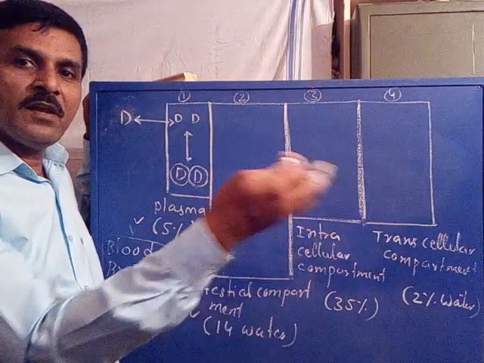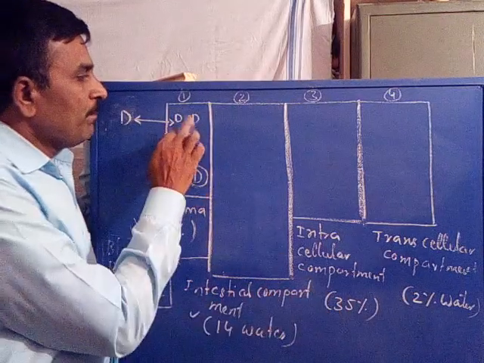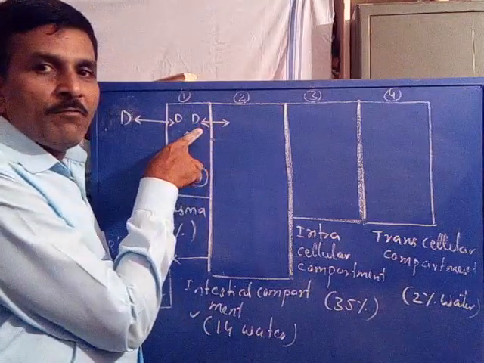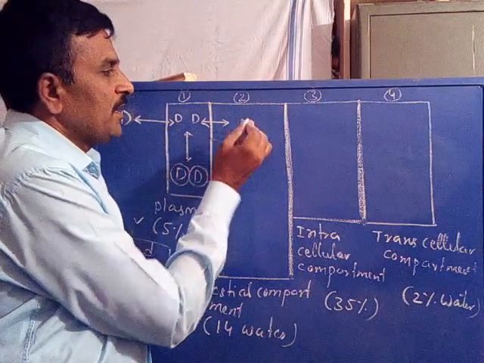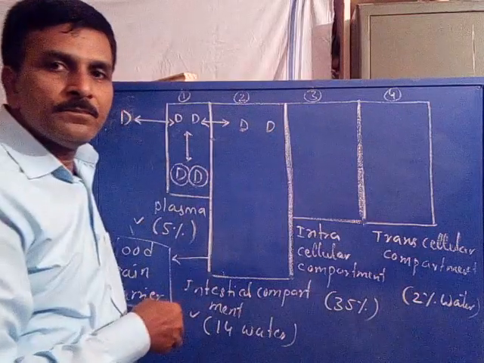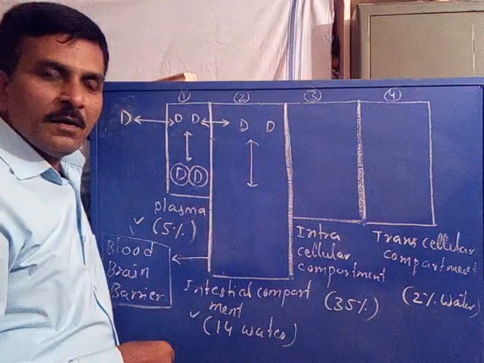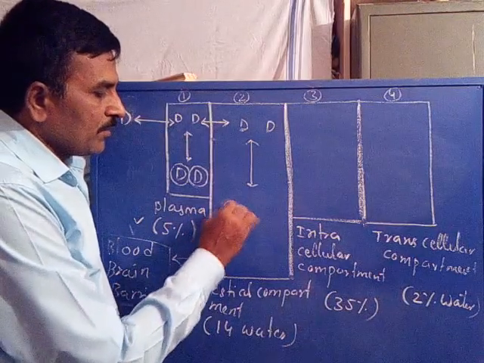Just now we discussed it as a semi-permeable membrane. So the free drug is capable of moving from one compartment to another. When it reaches the second compartment, again it will also exist in the bound form.